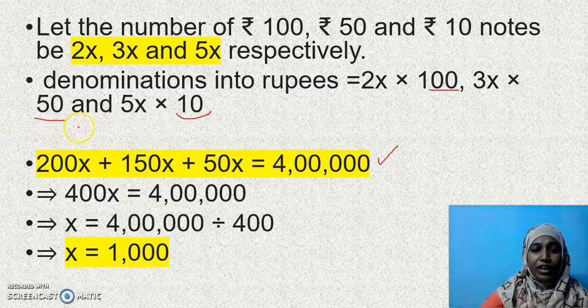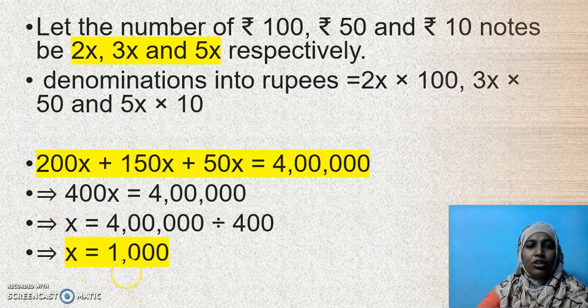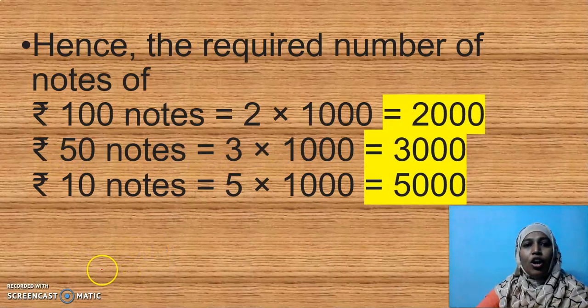This is the common factor that I have to multiply with 2, 3 and 5 to get the number of 100 rupee notes, number of 50 rupee notes and number of 10 rupee notes. So X is a common factor. It is not the final solution. So I am going to find how many 100 rupee notes there are. 2 into X, 2 into 1000, 2000.